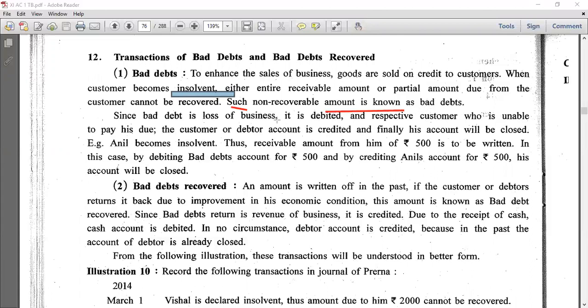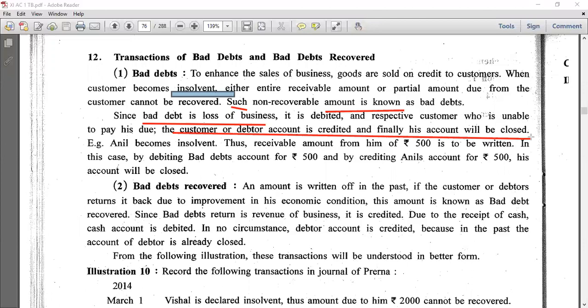Since bad debt is a loss of business, it is debited, and the respective customer who is unable to pay his due, the customer or debtor's account is credited and finally his account will be closed. That's why I said we'll close the account. See, Anil becomes insolvent, thus receivable amount from him, 500, is to be written off. In this case, by debiting bad debts account 500 and by crediting Anil's account 500, his account will be closed. That's why I say when you write a bad debts entry, the debtor's account is closed.